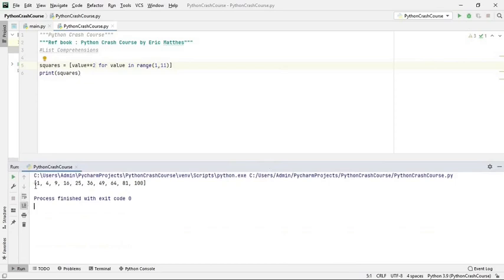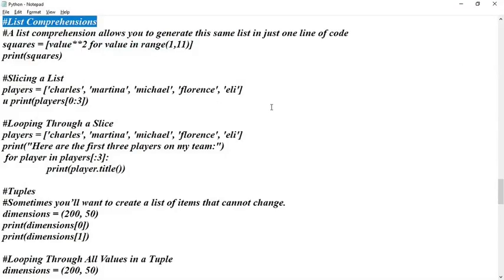So in the list we have 1, 4, because it has started from 1 and then it has gone up to 10. Okay, not 11, up to 10. 1, 4, 9, 16, 25, like that it will go, because it has started from 1, then 2 squared, 3 squared, 4 squared. Okay, fine.